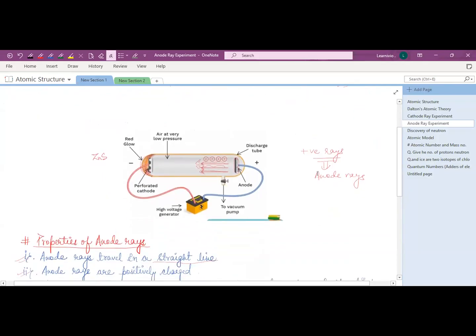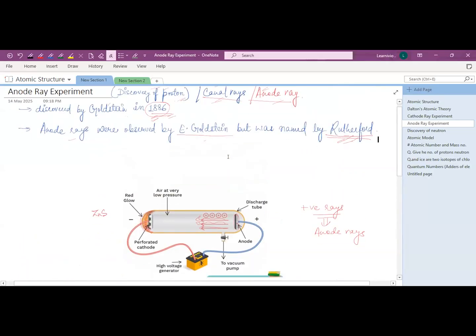Now see, Goldstein performed the same experiment as the cathode ray experiment, but in this experiment, instead of perforating the anode, he perforated the cathode, to see whether there is another ray also or not. Just to check if there is another ray which comes in the opposite direction to that of the cathode ray. So let's see what that experiment was.